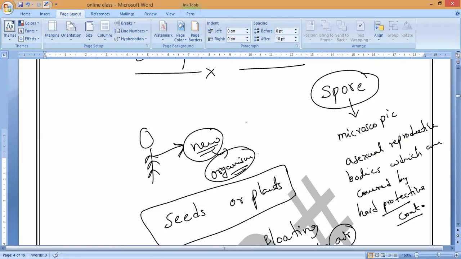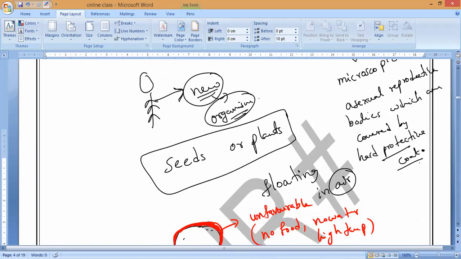Asexual reproductive bodies which are covered by a hard protective coat. This coat protects the spores and forms only under unfavorable conditions. If the conditions are favorable, then immediately it will start forming into new plants. That is what you have to remember: the protective coat.